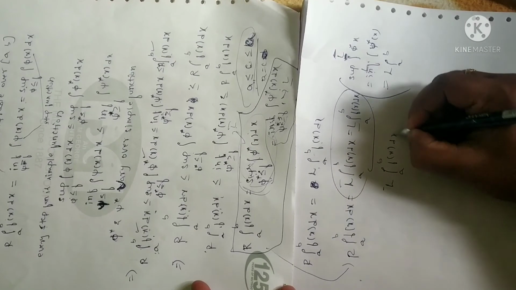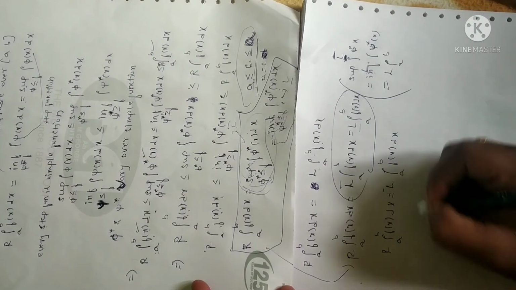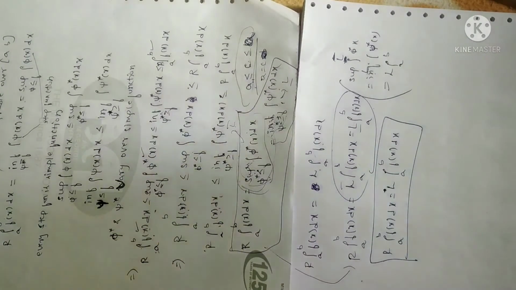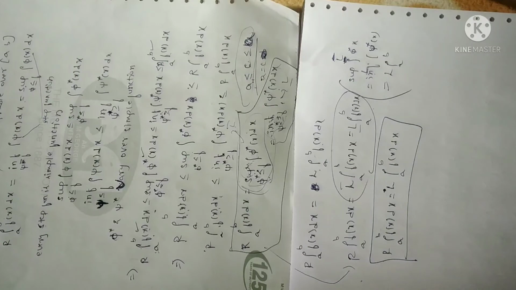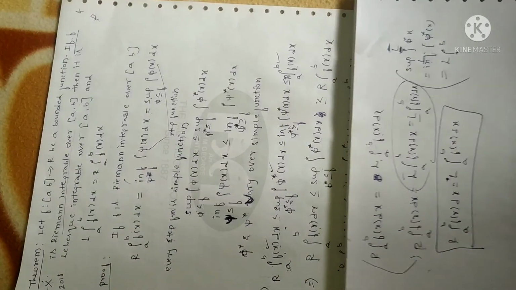Right, so the Riemann integral from a to b of f of x dx will be equal to the Lebesgue integral from a to b of f of x dx. So that is why we say the Lebesgue integral is a generalized form of the Riemann integral. So if any function is Riemann integrable, it will be Lebesgue integrable as well. Hope it is clear.